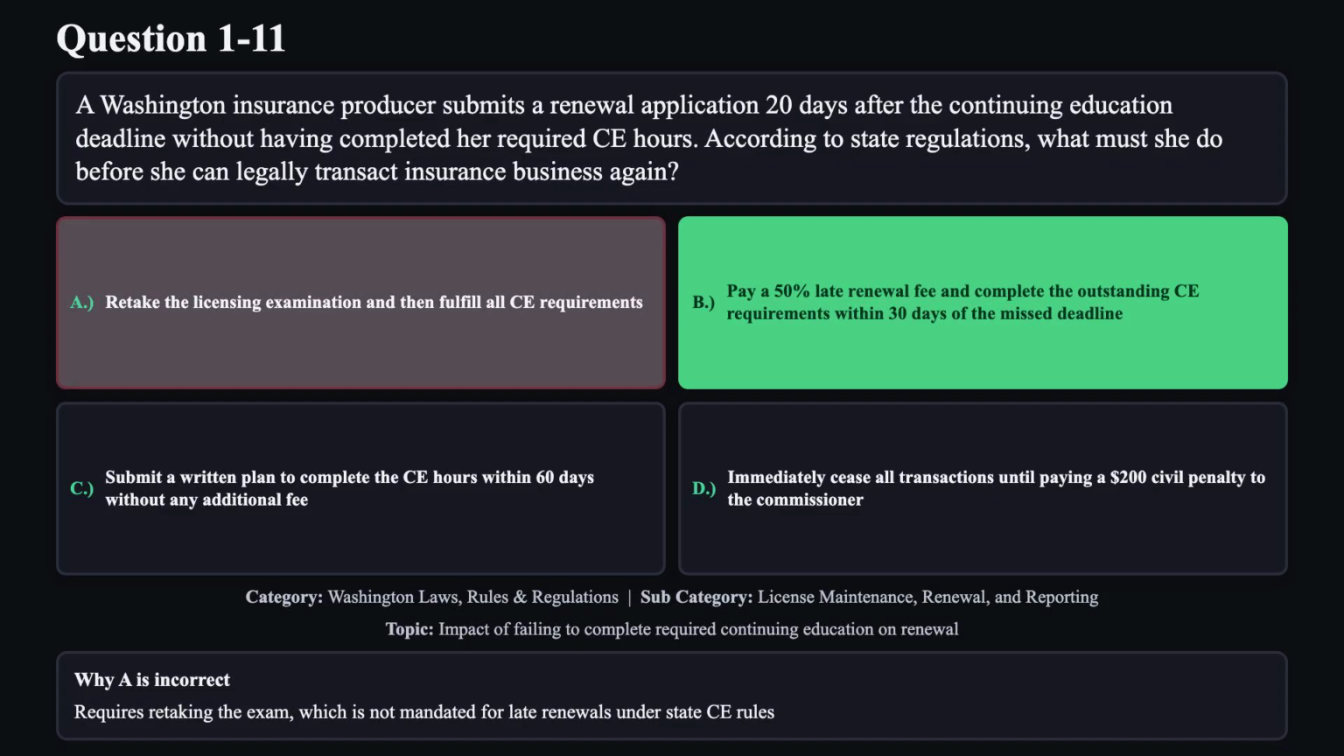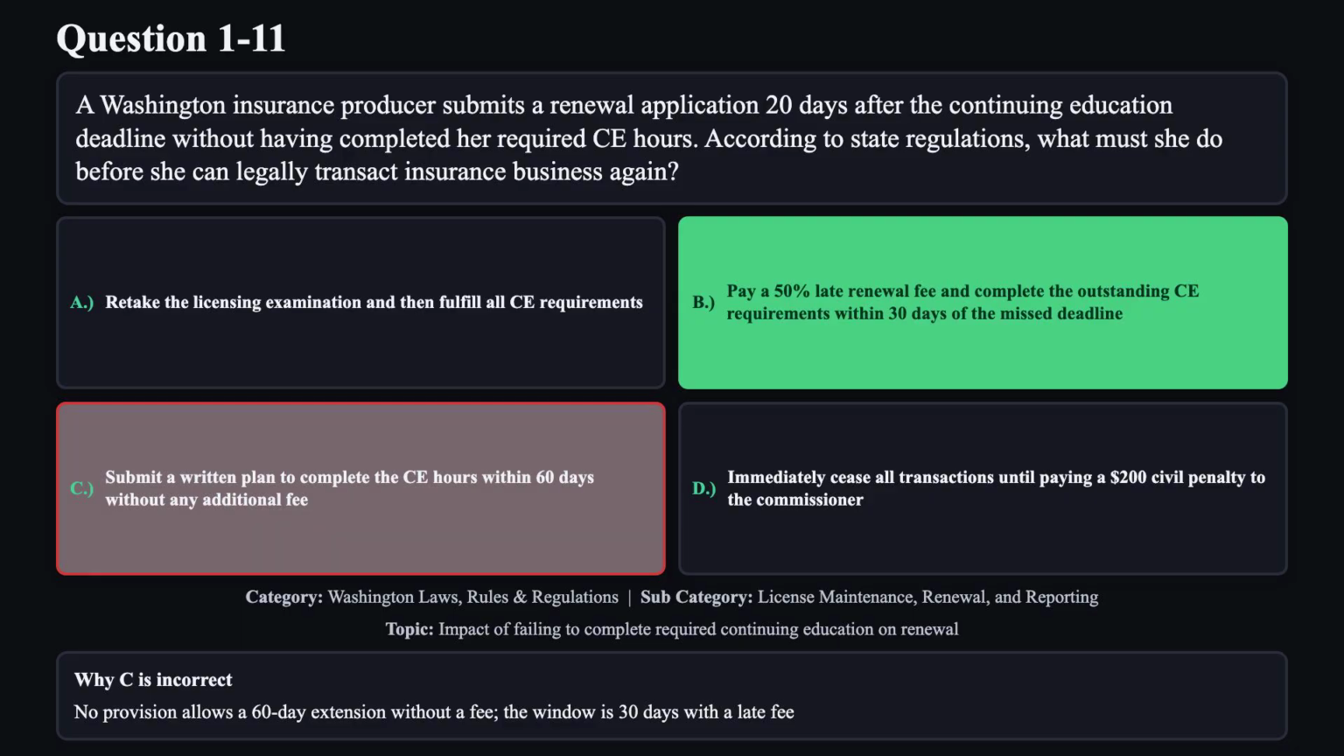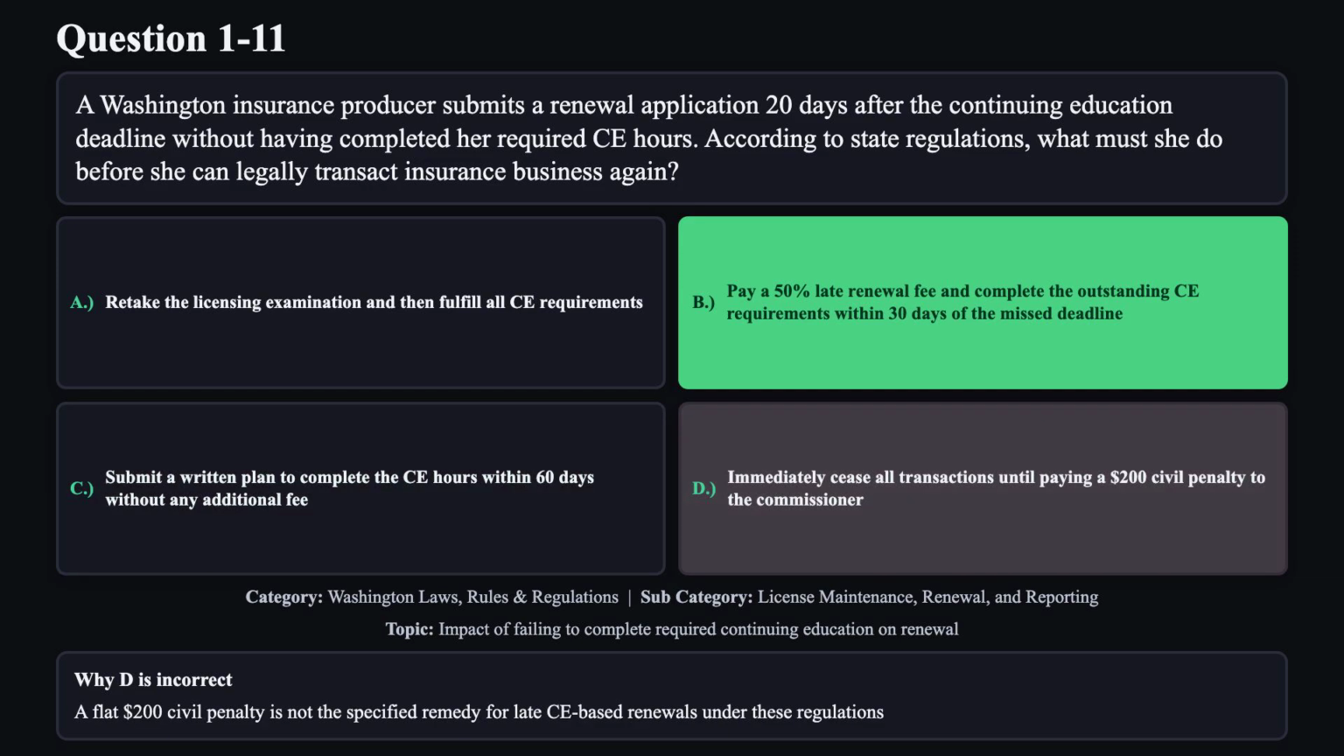Reason A is not correct. It requires retaking the exam, which is not mandated for late renewals under state CE rules. Reason C is not correct. No provision allows a 60-day extension without a fee. The window is 30 days with a late fee. Reason D is not correct. A flat $200 civil penalty is not the specified remedy for late CE-based renewals under these regulations.